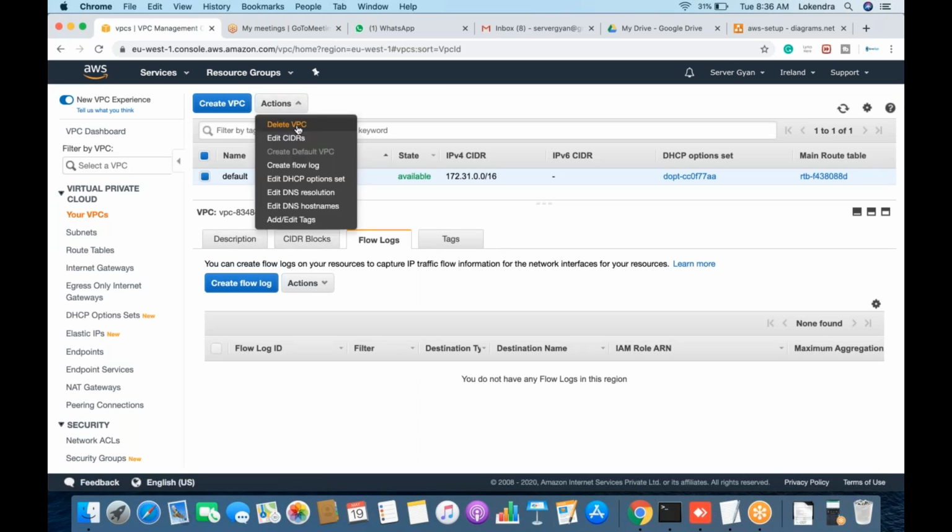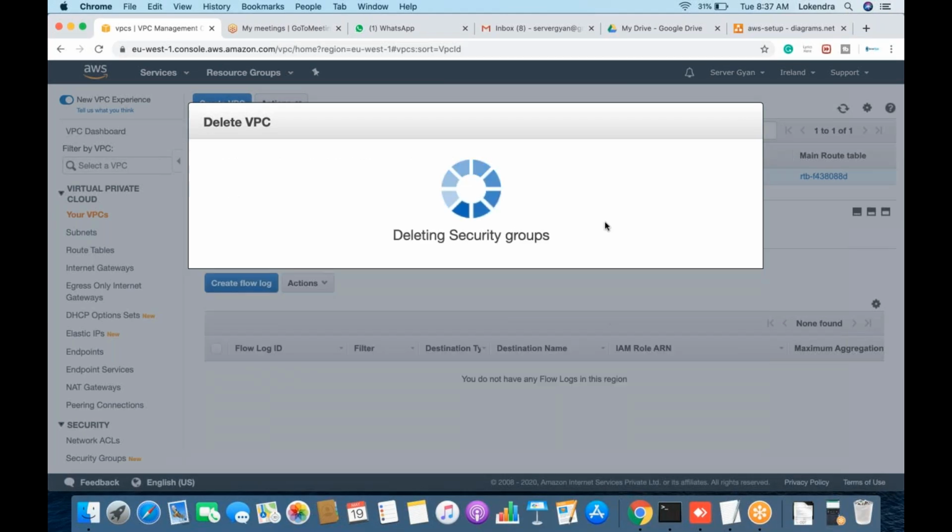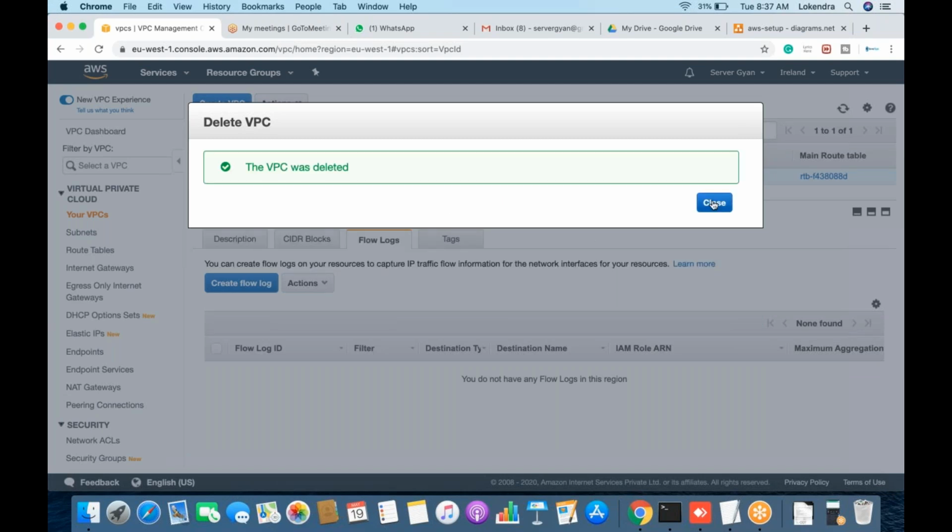If any of your resources are running within your environment, for example, if you have one EC2 instance running in this VPC, you will not be able to delete it. If you have any component running within your VPC, you will not be allowed to delete that VPC. If your VPC is empty, this is how you can delete it. Like I have just deleted the VPC. This was my default VPC and I have deleted it.